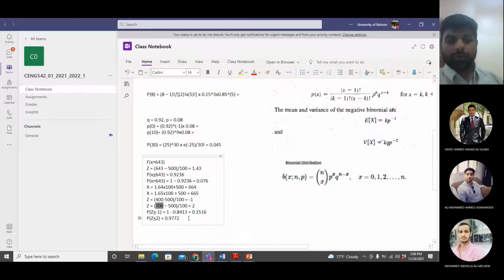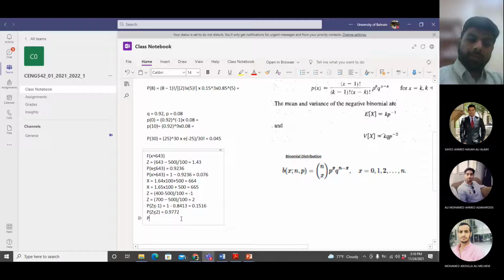To get x less than or equal to 700, the probability is 0.9772. Now, what is the probability that you will get x between 400 and 700?